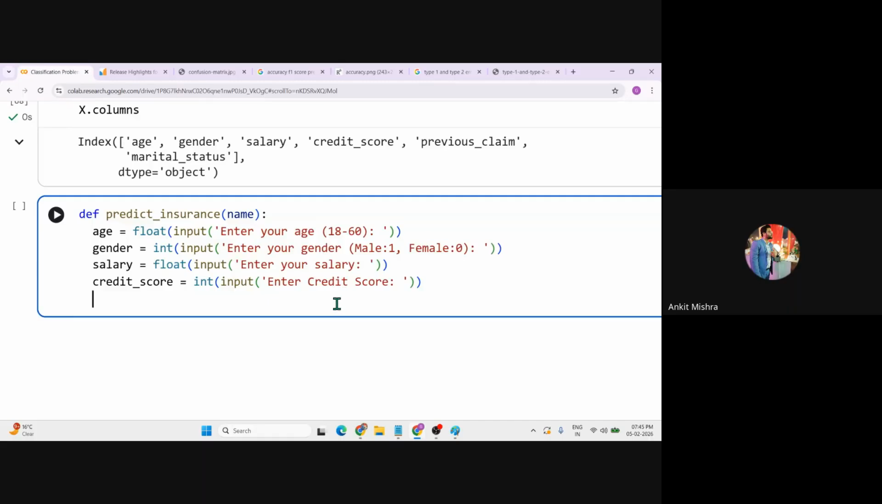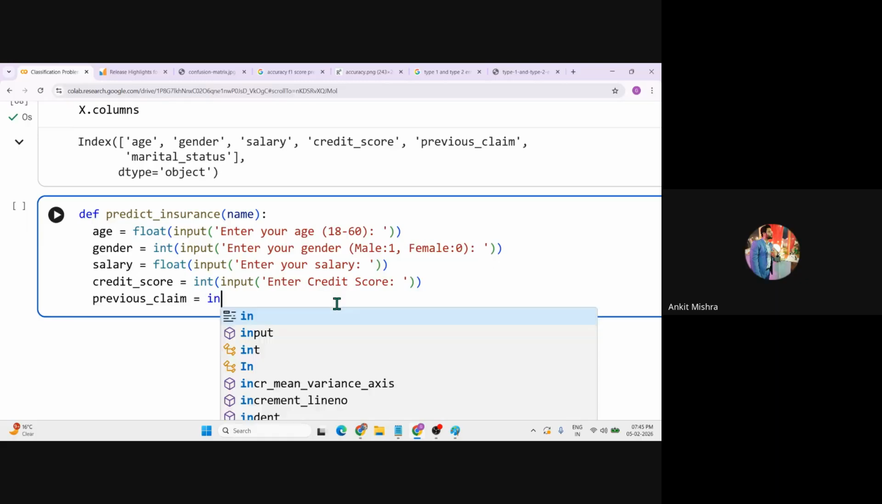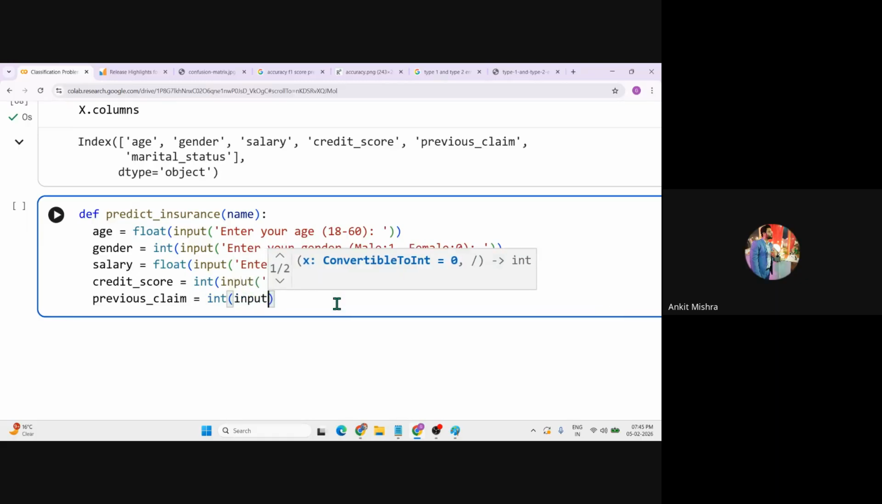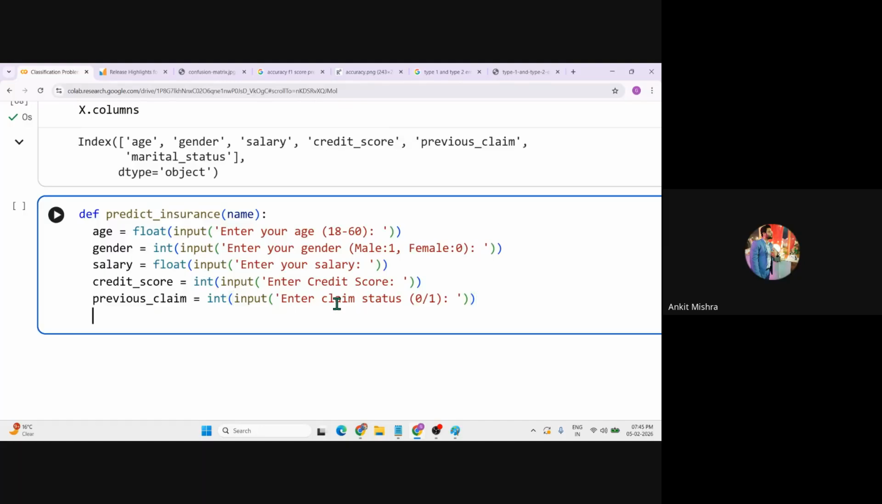and the second last is the previous claim. And again, you can convert this to integer, followed by the input: enter claim status 0 or 1. 0 means no claim, 1 represents yes, they already claimed previously. And the final one is the marital status. So let's just write this as MS. MS is simply the marital status. Enter marital status, and again 0 or 1. 0 represents no and 1 is yes. The person is already married, right?